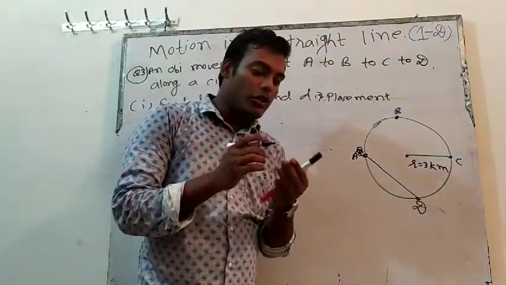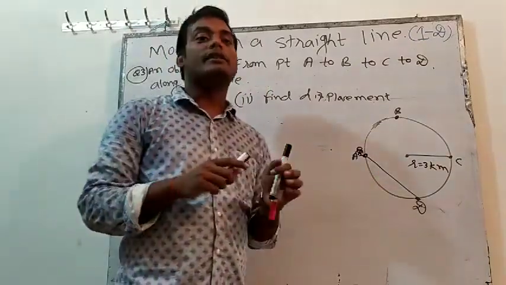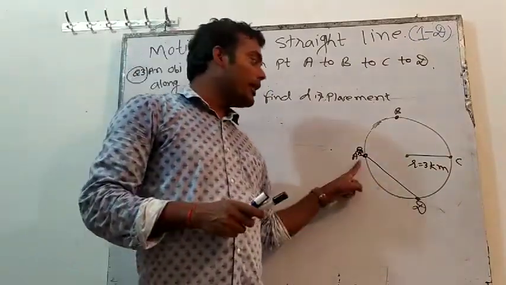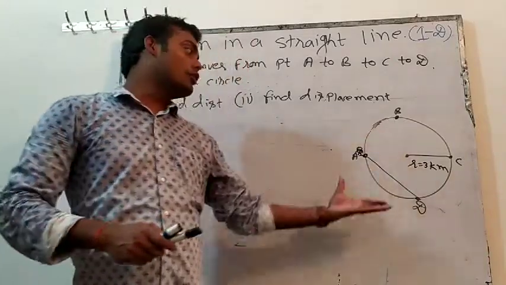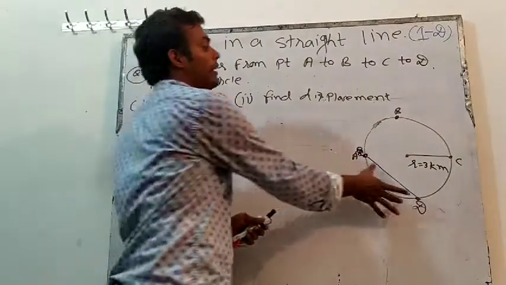Because what is shortest distance? Displacement. What was the definition of displacement? Shortest distance between a starting point and final point. The starting point is A, the final point is D. So the shortest distance will always be a straight line. We will join this with a straight line. Now we have to find this distance.